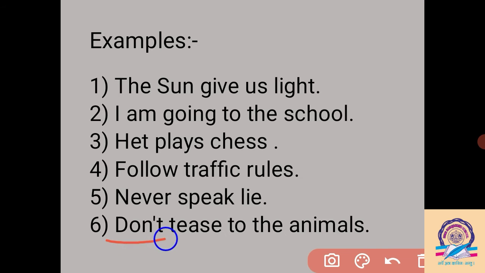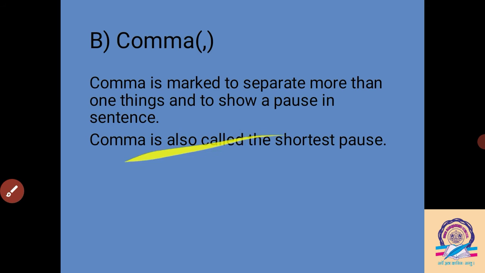Then, don't tease the animals. The sentence is over, so we put the full stop at the end. So sentence numbers 4, 5, 6 are examples of imperative sentences. An imperative sentence gives us command, order and request.